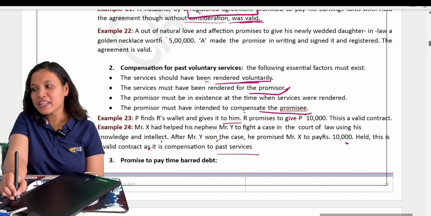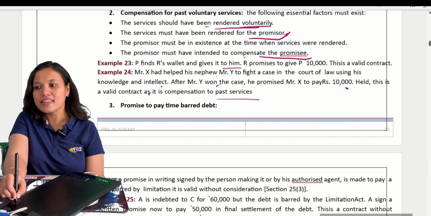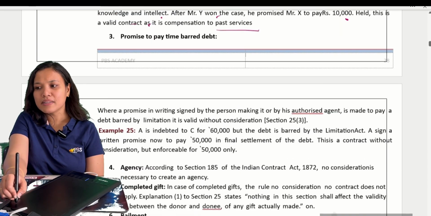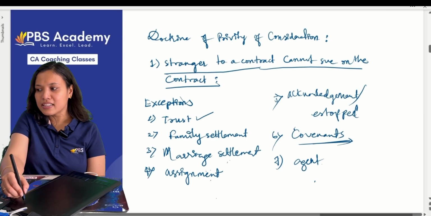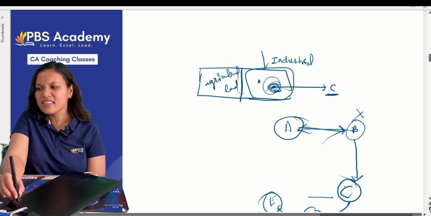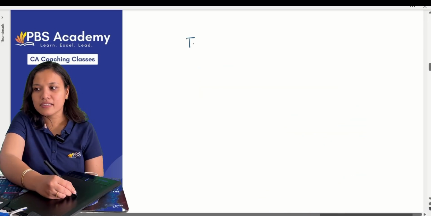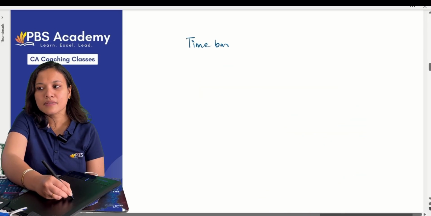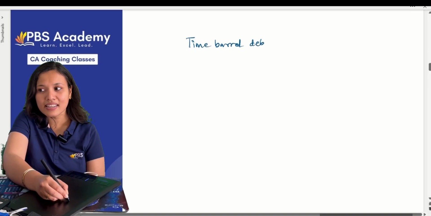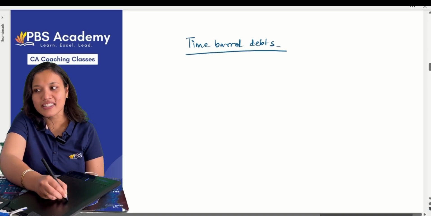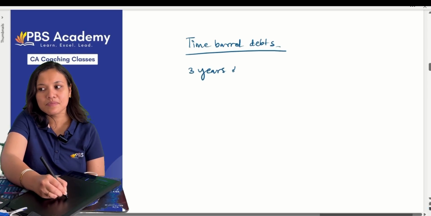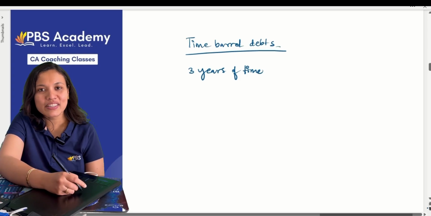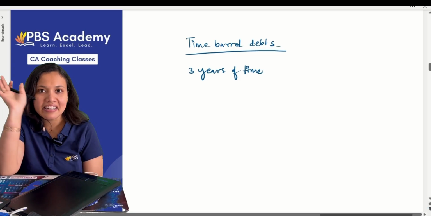Next, promise to pay time barred debts. Time barred debts, let us understand the concept. Have I already explained about time barred debts? No? Okay. I think I have, but I am not sure whether in this class or not. Yes, I guess in the first unit itself. Time barred debts means the debts which cross 3 years of time. If you don't take any legal action within 3 years of time, you should forget the debt, correct?